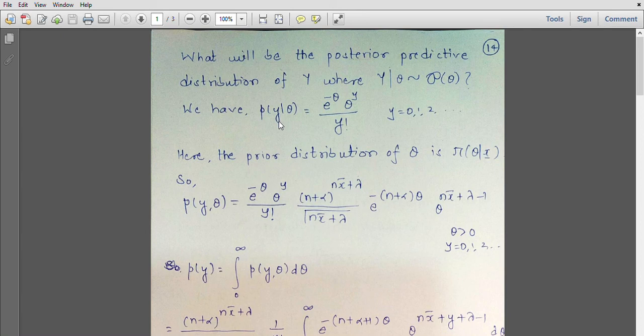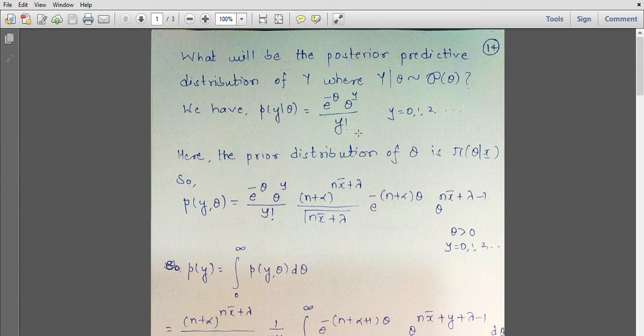Let us continue with the same example. So we have had an exercise having Poisson distribution with mean theta, and we had gamma distribution as prior distribution for theta. Then we got gamma as posterior distribution of theta.